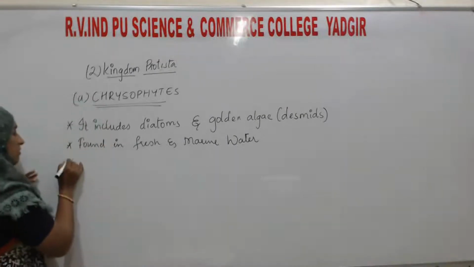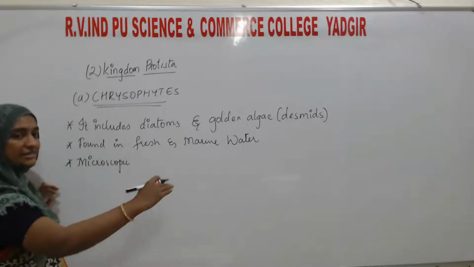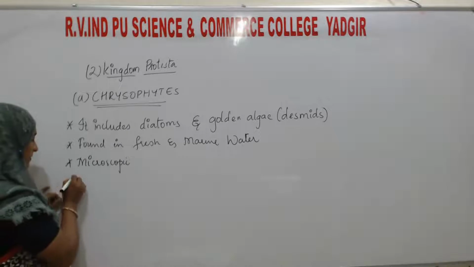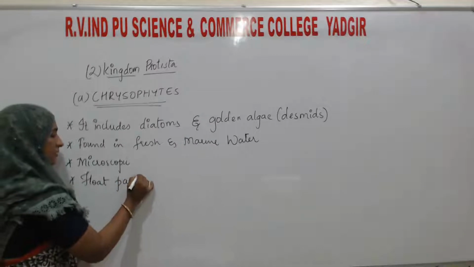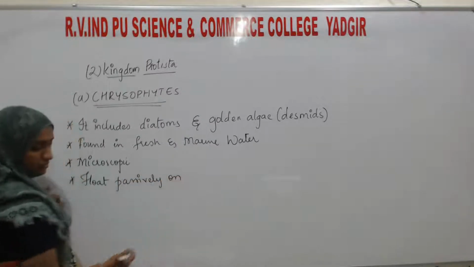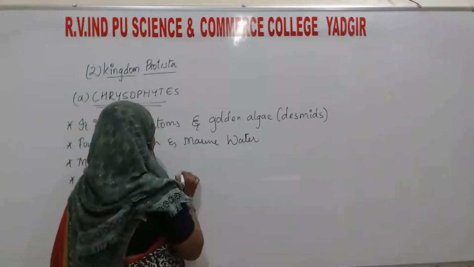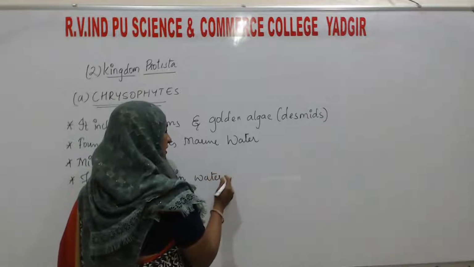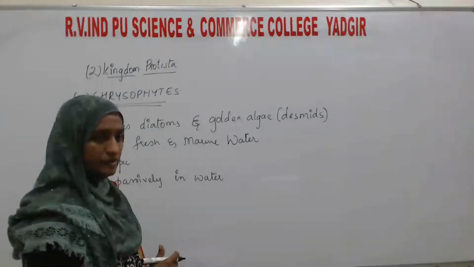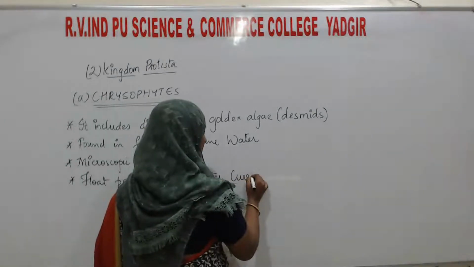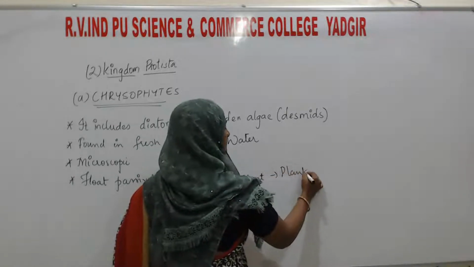And one more thing, they float passively on the water surface or passively in water currents, and such protists are known as the planktons.